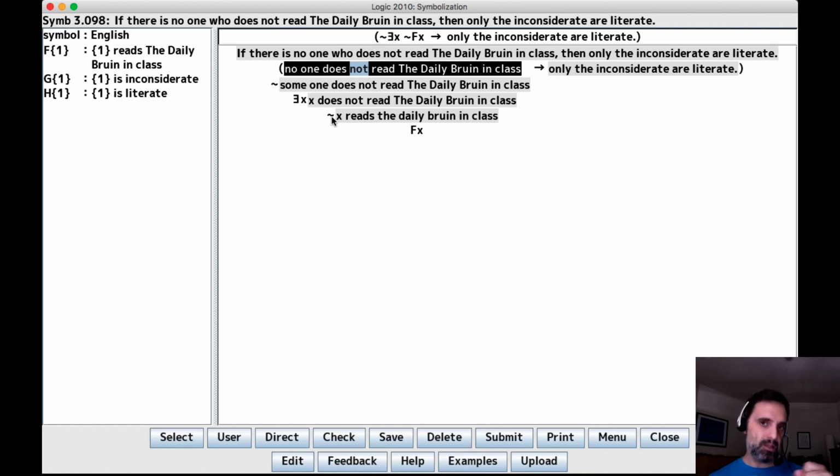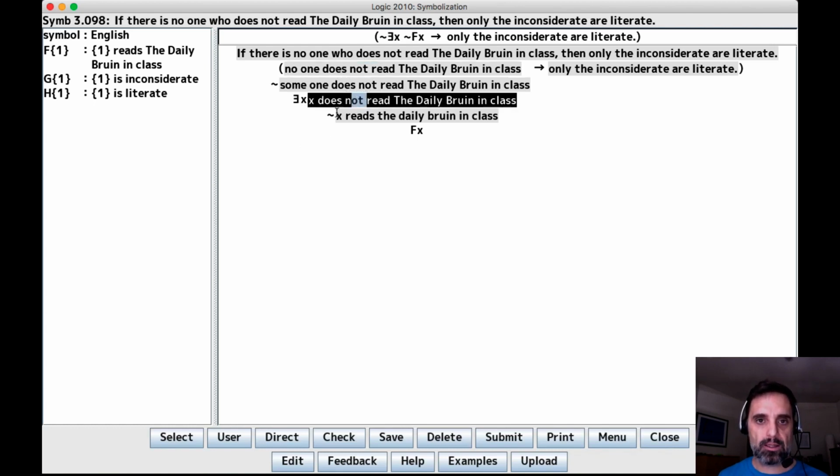And so they each need to be symbolized in the appropriate place. So this no gets symbolized right before, in anticipation of putting on the existential quantifier. The no really gives us this negation and this existential. And then the not, this not in the verb phrase here, gets symbolized there, turning into a negation there. So we need to keep track of both of those, and they need to go in the right place.